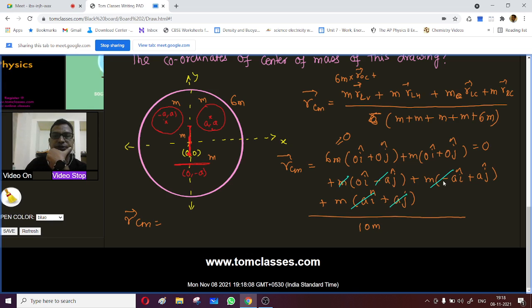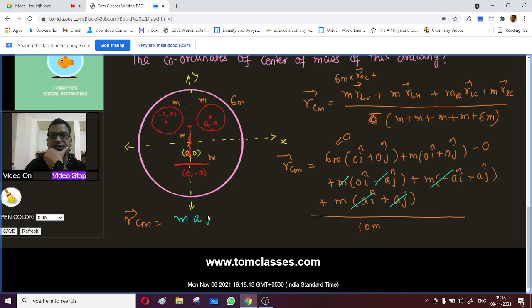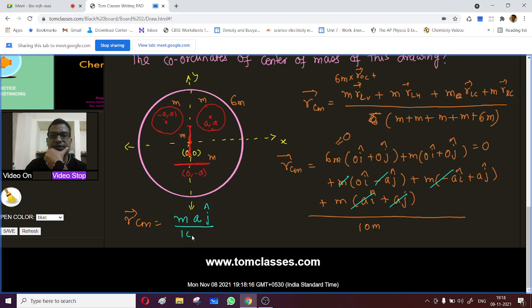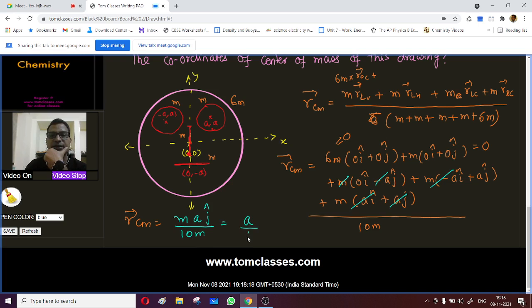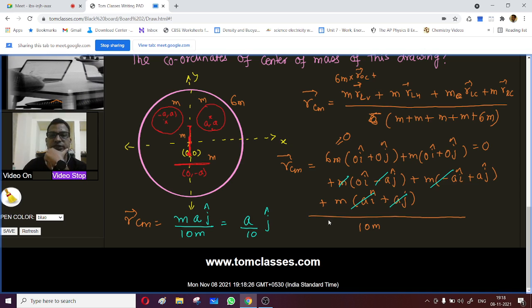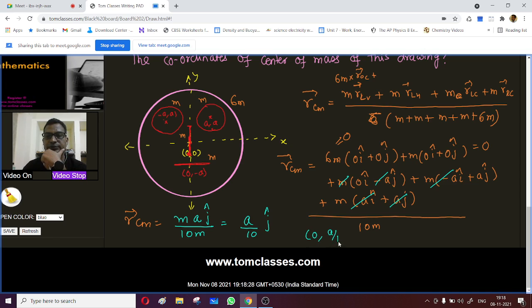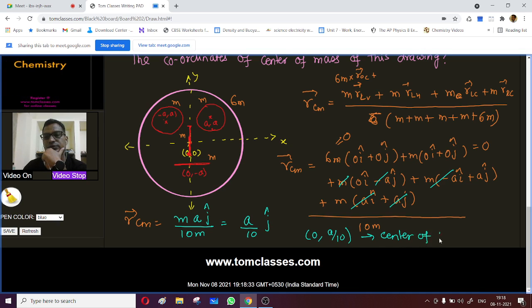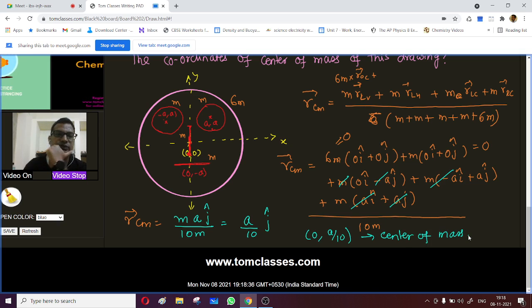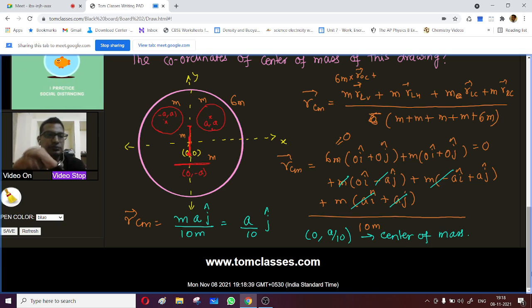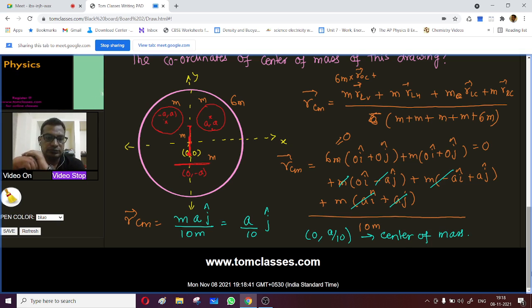So what is left? It is maj, divided by 10m. So it is a by 10 of j. So the center of mass is at 0 comma a by 10. This is the center of mass. So that is the position of the center of mass. Is that clear? Okay, all right.